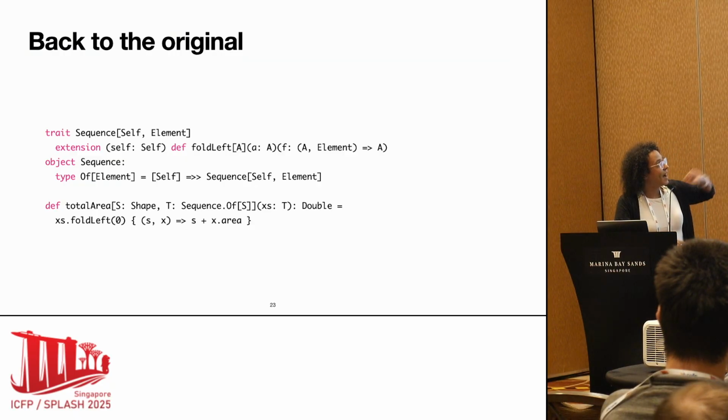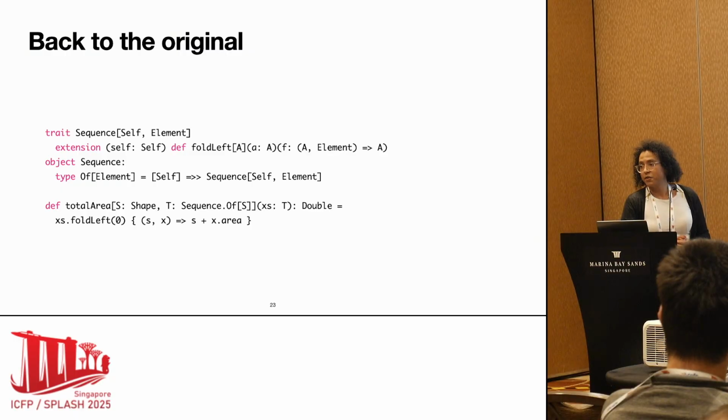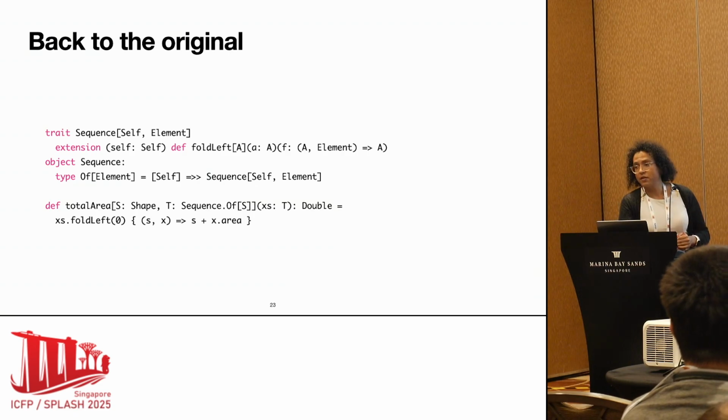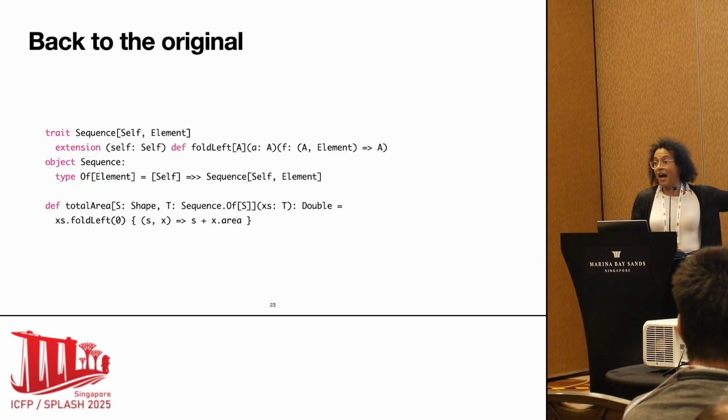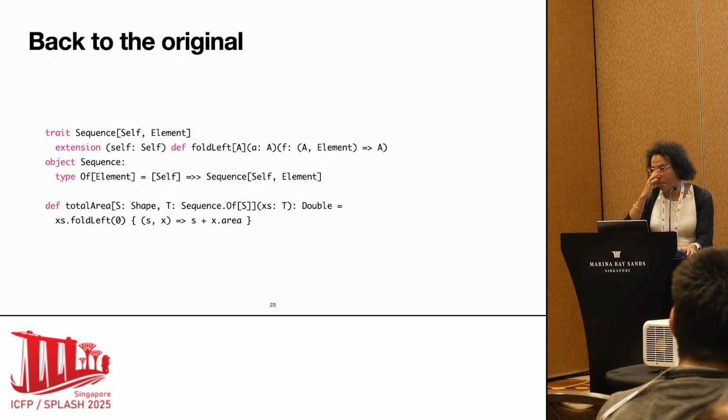So I want an additional parameter witnessing the fact that S is a shape, and I do the same thing for T. So that means I want another parameter witnessing the fact that T is a sequence of specifically S. And then I can write fold left. So this is what I write at the user level, and this is as safe as we had before, but now just expressed with type classes.